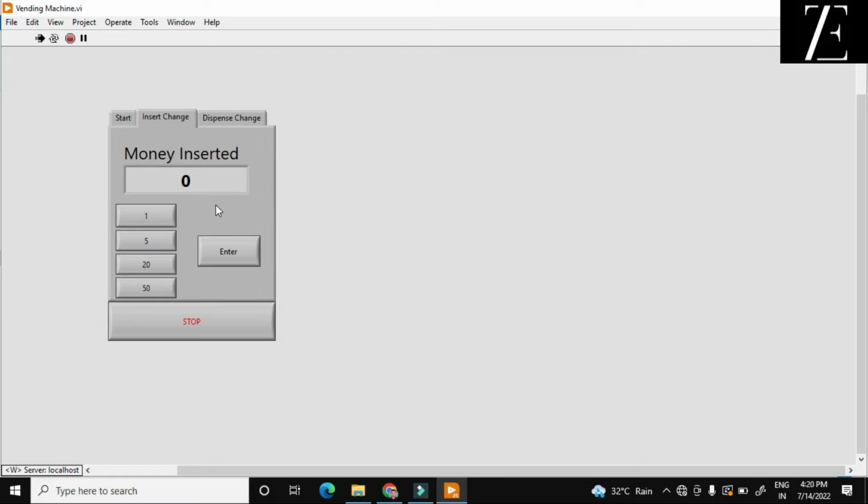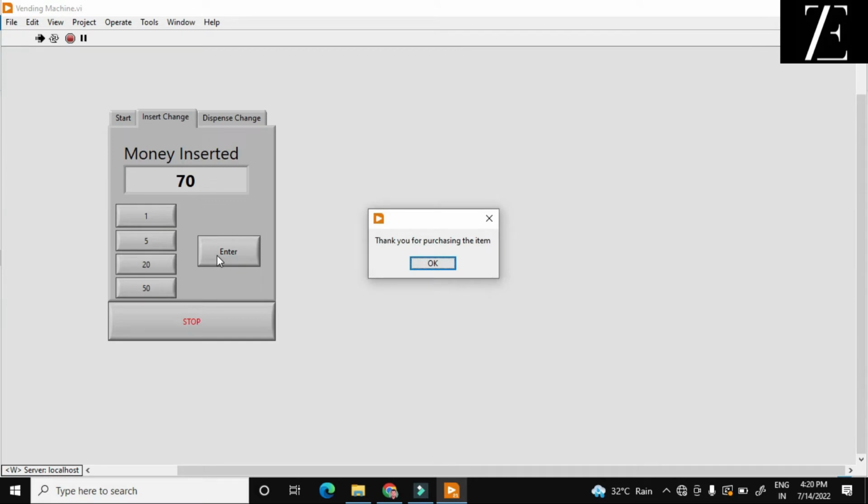It will ask me to insert the money or insert the change. As you see over here, there are four options: 1 rupee, 5 rupee, 20 rupee, and 50 rupee. The Coke price is 60 rupee. So let's say I want to fill it 50 plus 20. Right now, I insert 70 rupee inside the machine.